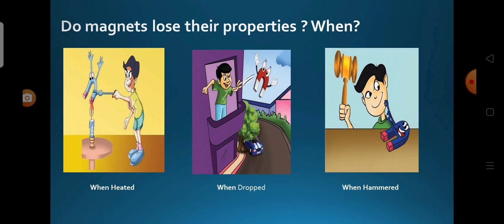Magnets lose their properties if they are heated, dropped down from a height, or hit with a hammer.